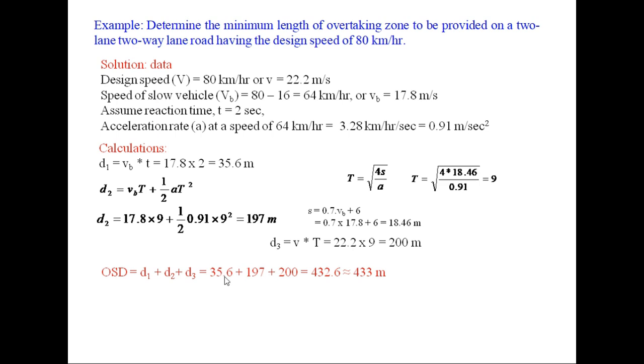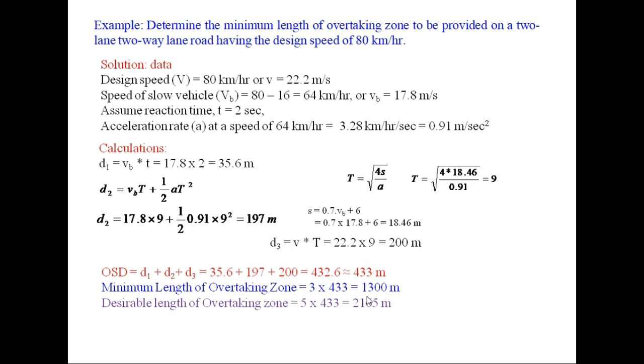So 35.6 plus 197 plus 200, that is 433 meter is the overtaking sight distance, and minimum length of overtaking zone will be 3 times OSD, that is 1300 meter, but desirable length of overtaking zone will be 5 times OSD, that is 2165 meter.